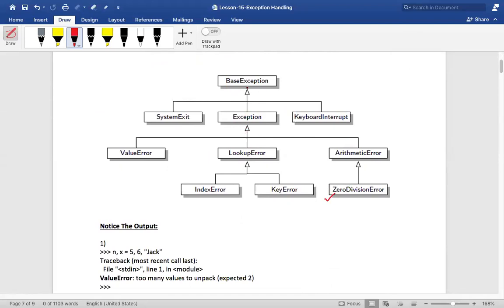And the Exception class is inheriting from whom? Okay, it is from BaseException, isn't it? Now, don't you think ZeroDivisionError is an ArithmeticError? ZeroDivisionError is an ArithmeticError, and ArithmeticError is an Exception, and Exception is a BaseException, correct? Agree or disagree? In that case, don't you think ZeroDivisionError is a BaseException, correct?